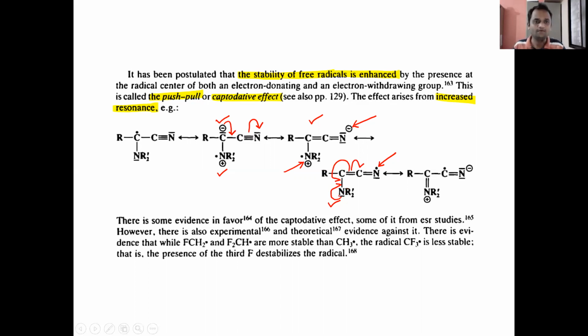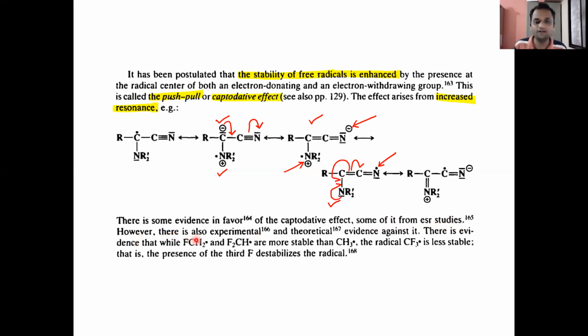It is shown when there is the presence of an electron donating group and an electron withdrawing group at the radical center, and it increases or enhances the stability of the free radical. There is some evidence in favor of the captodictive effect, some of it from ESR studies.